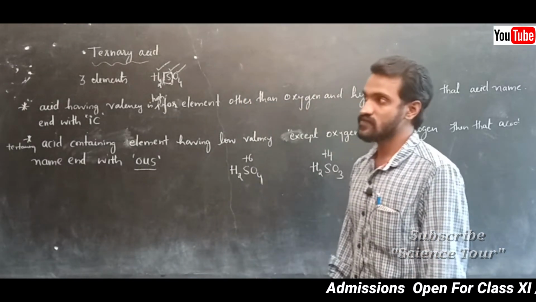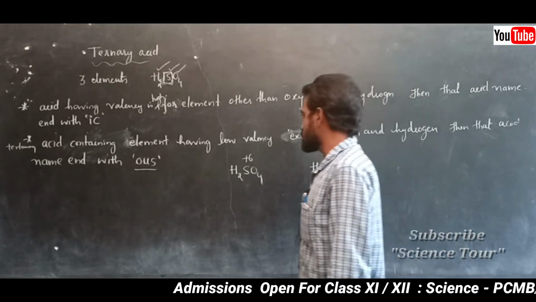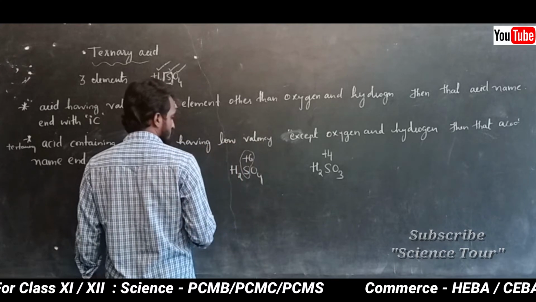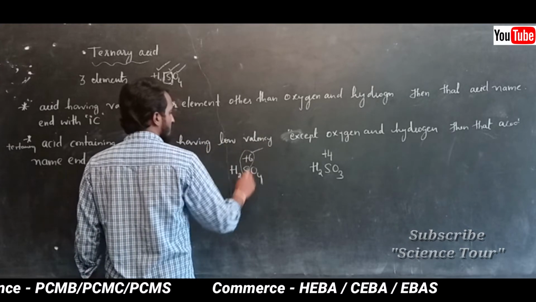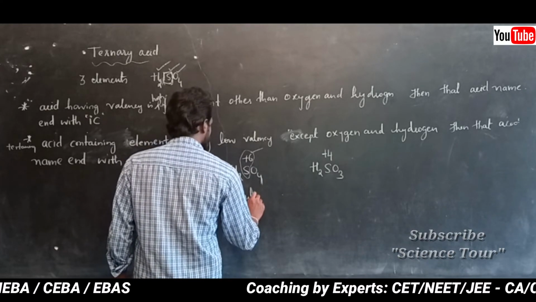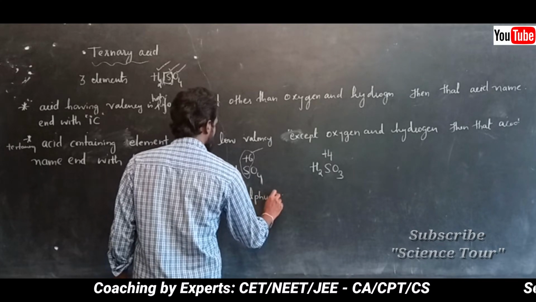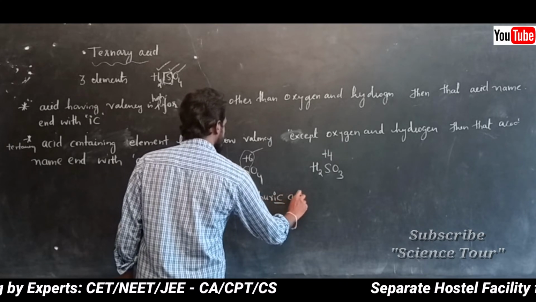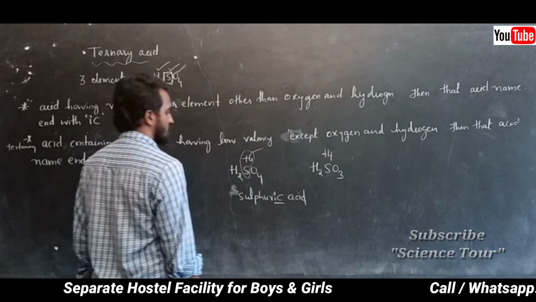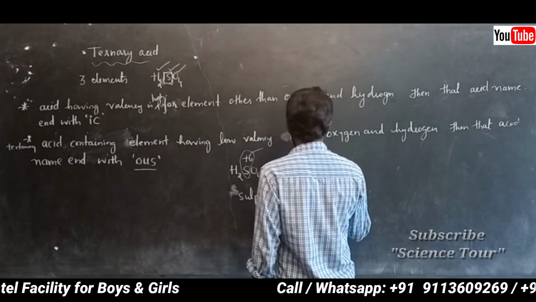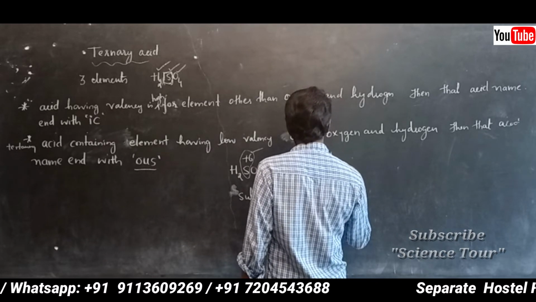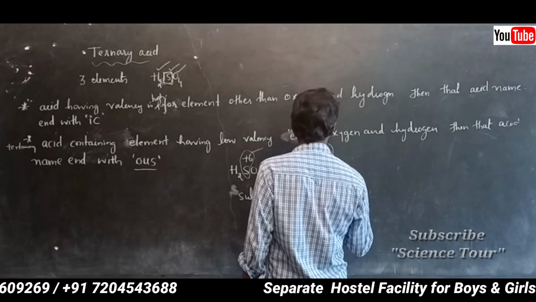Understood? +4. Now what happens in this? Look at this. Here, other than oxygen, sulfur is present, along with oxygen and hydrogen. Sulfur having higher valency, the name ends with ic, that means sulfuric acid. And here the name ends with -ous, sulfurous acid, lower valency because it is +4, correct?